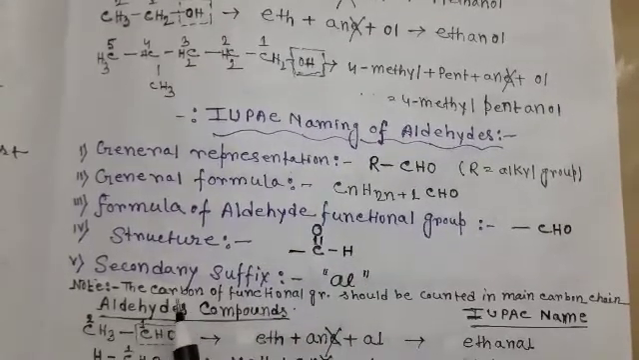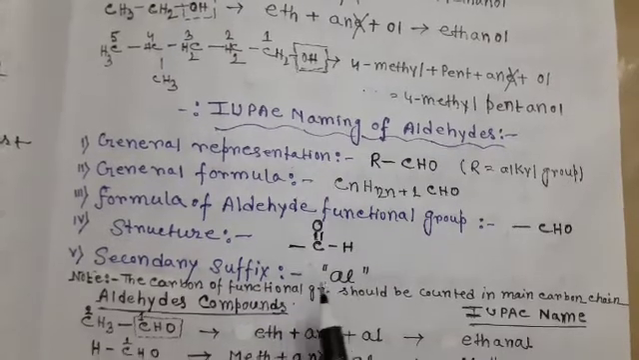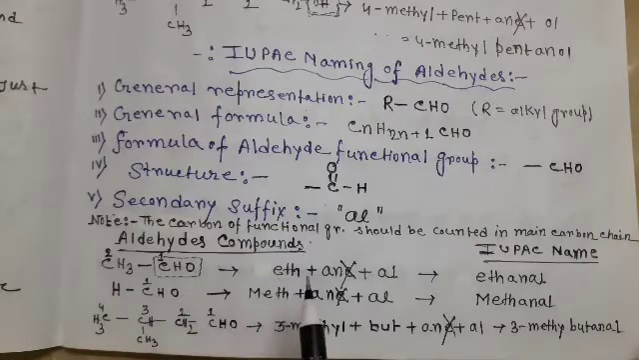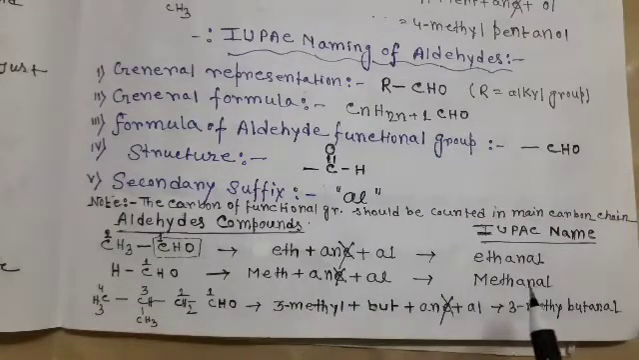Note, the carbon of the functional group should be counted in the main chain carbon. That means the carbon atom in the functional group is also counted as a main chain carbon atom. For example, this is an aldehyde compound, because it contains a CHO group and there are 2 carbon atoms. So the word root is eth, here a single bond, that is why an, and the secondary suffix is al. Here E comes just before A, that is why E is removed, and the name is ethanal. Then here is 1 carbon atom, so that is methanal.